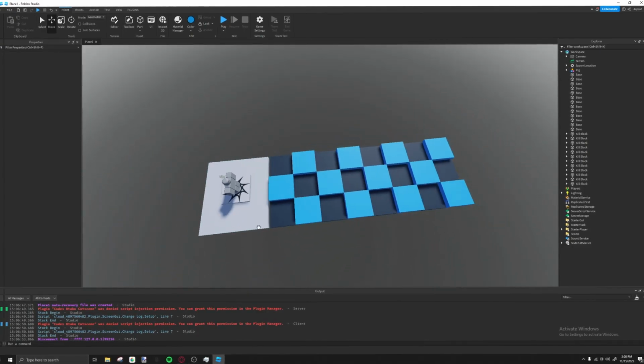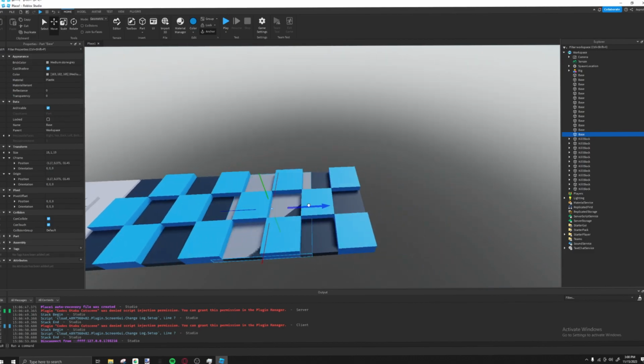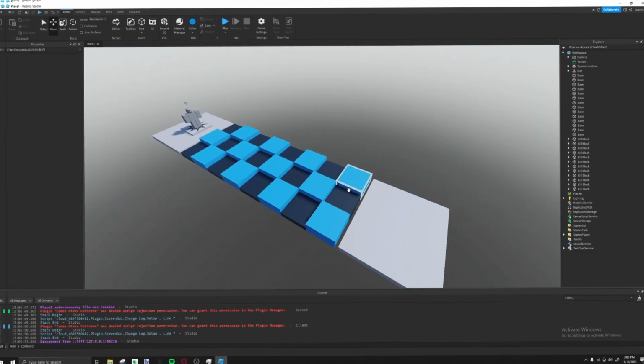Alright, so this is our first lobby. We already have it done, you see? It's pretty easy, it's not really that hard. So the second base, alright, perfect.